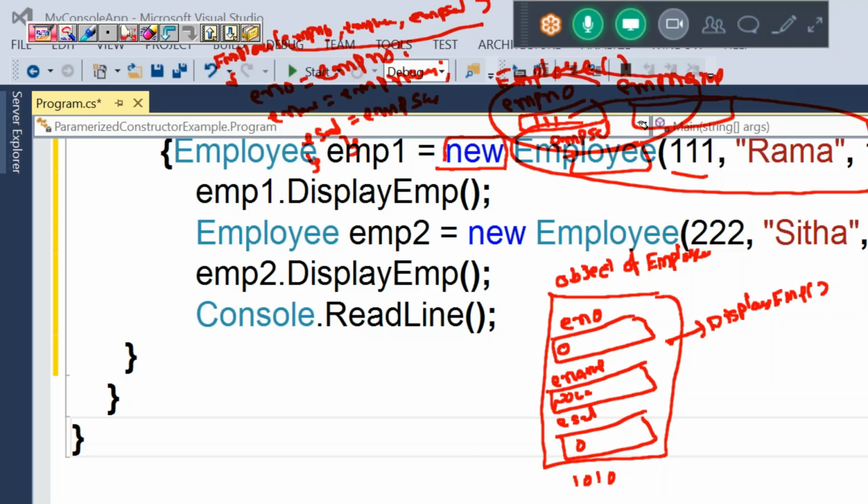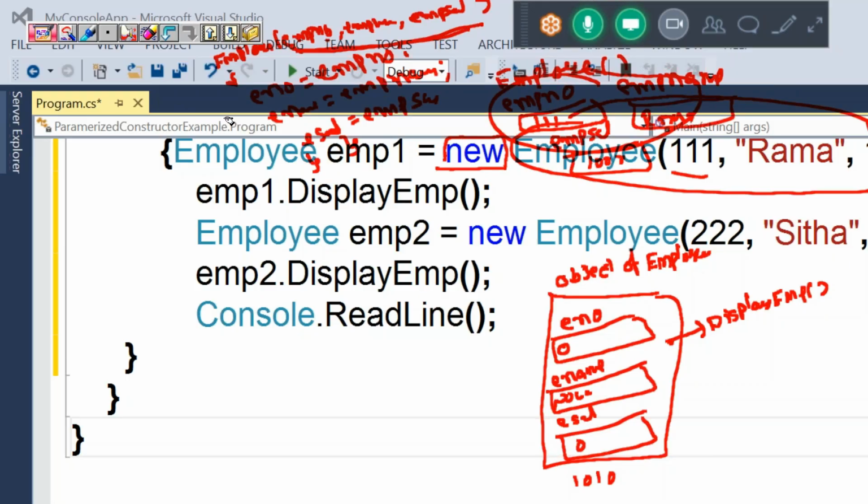For these three local variables, the values will be passed like this. 111 will be passed to this parameter, Rama to this parameter, and 1000 to this parameter. As part of signature execution, three parameters get memory. Those parameters are local variables, and three values are passed to three parameters. 111 is passed to empno, Rama to empname, and 1000 to empsal. Now signature execution is completed.